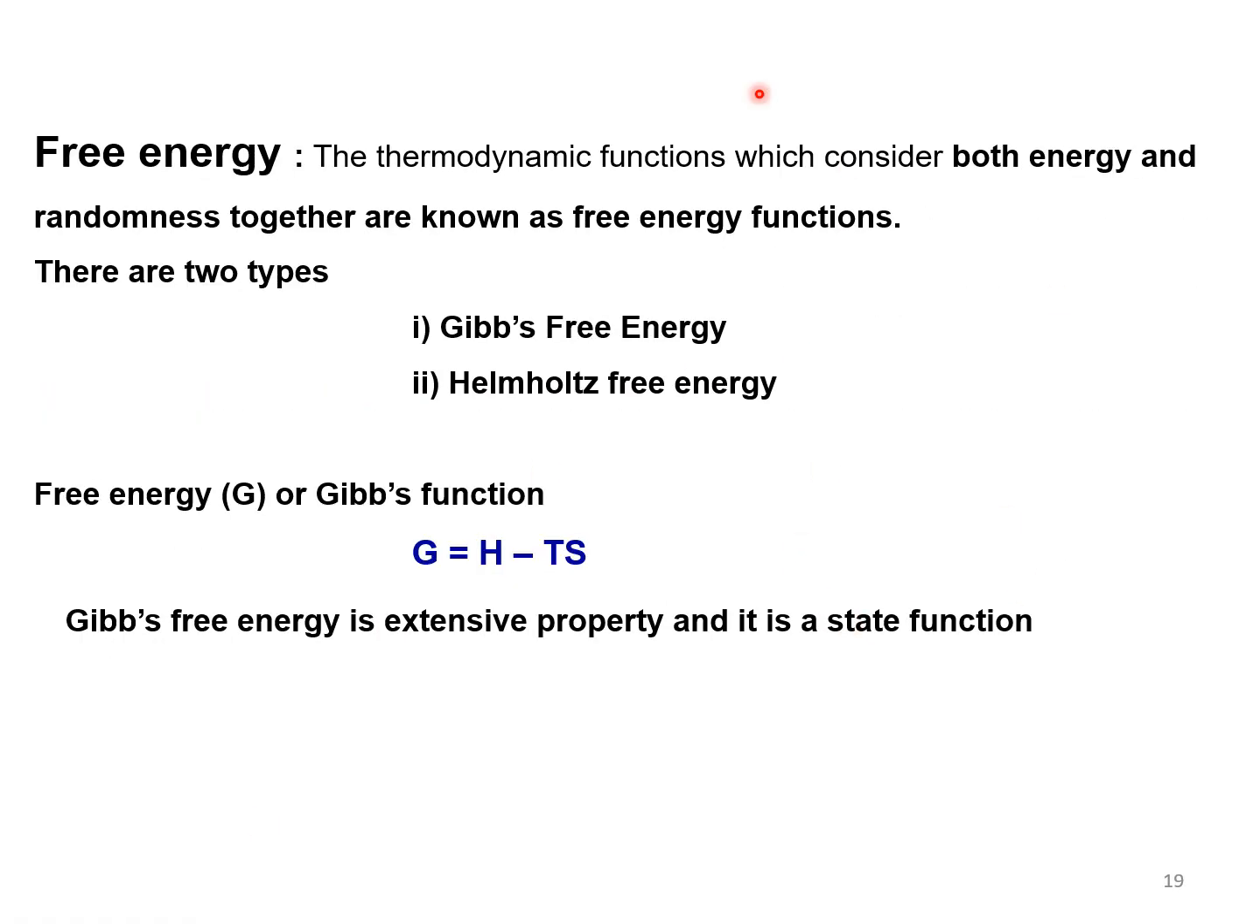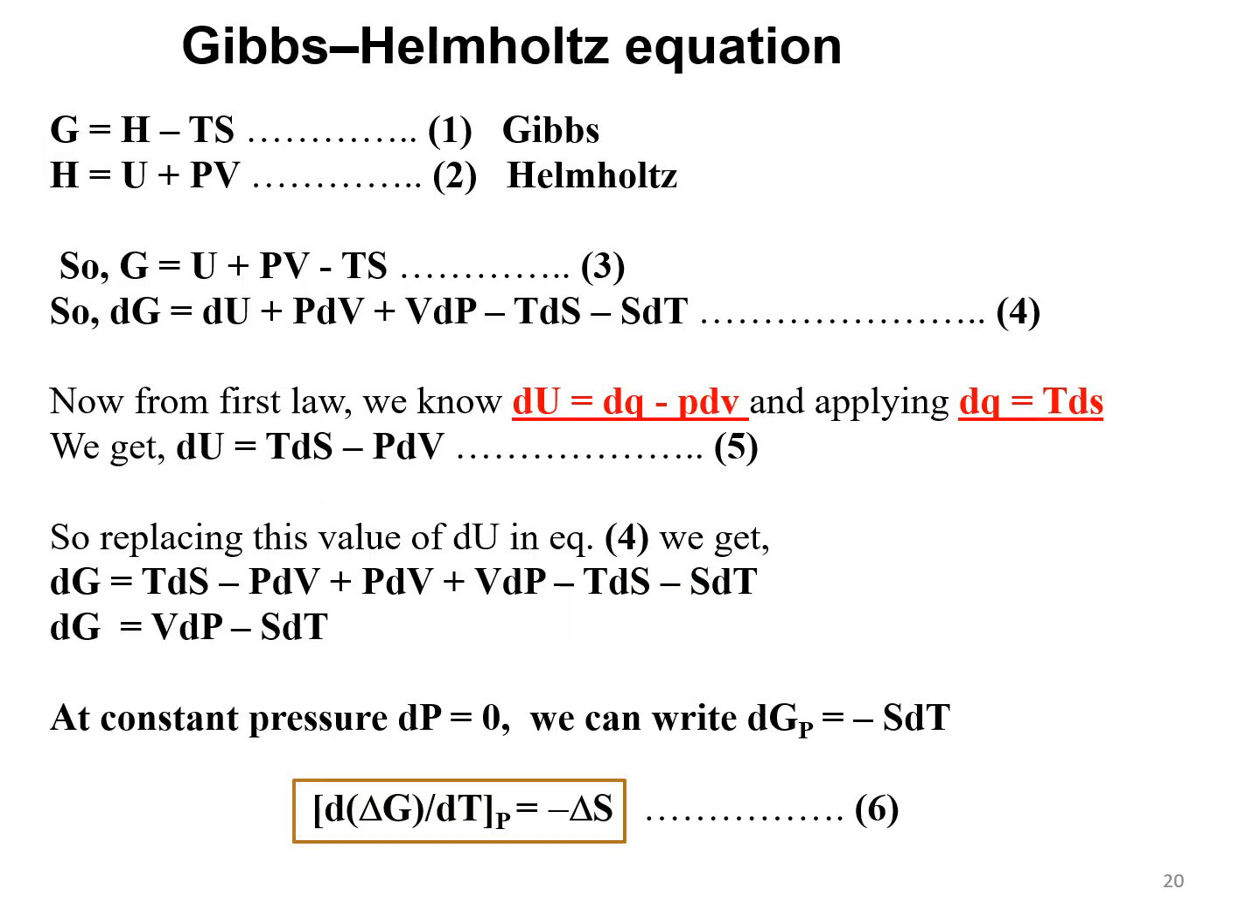So the next term will be free energy. Free energy is also known as Gibbs free energy. Then the second term is Helmholtz free energy. Gibbs free energy is given by the relation G is equal to H minus TS, where G is free energy, H is enthalpy, T is absolute temperature, and S is entropy.